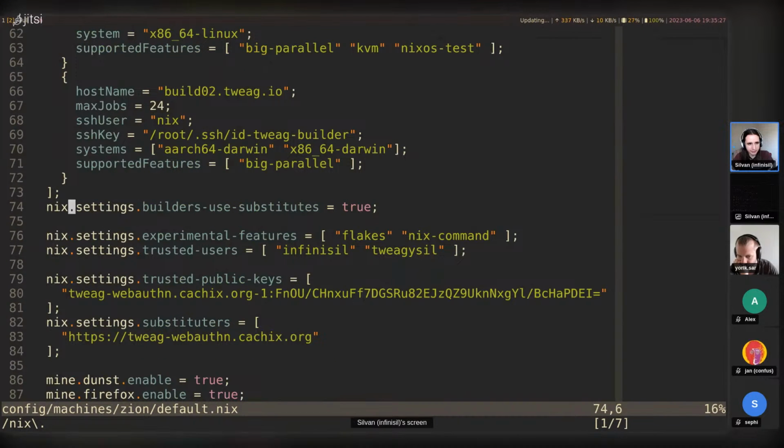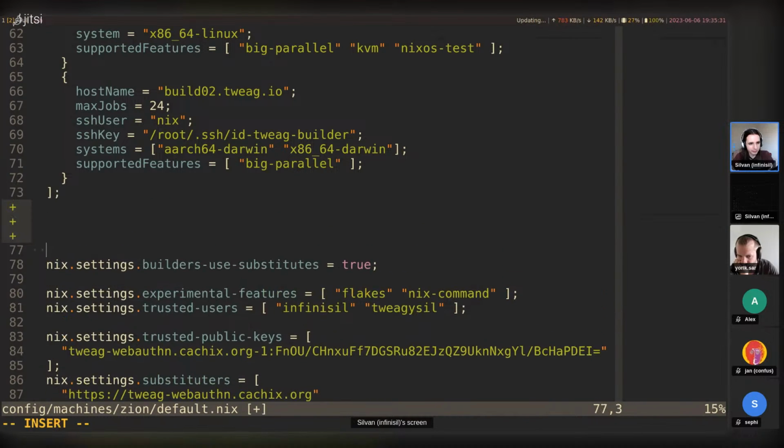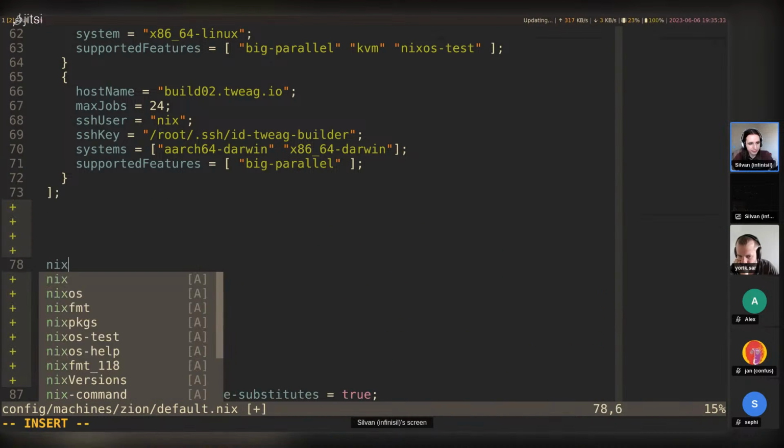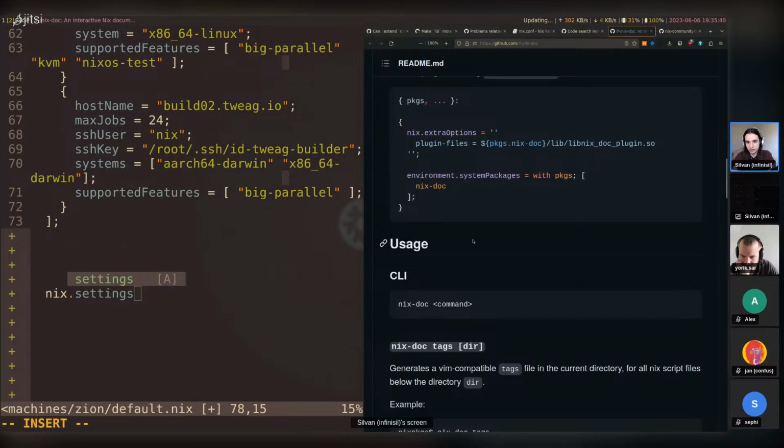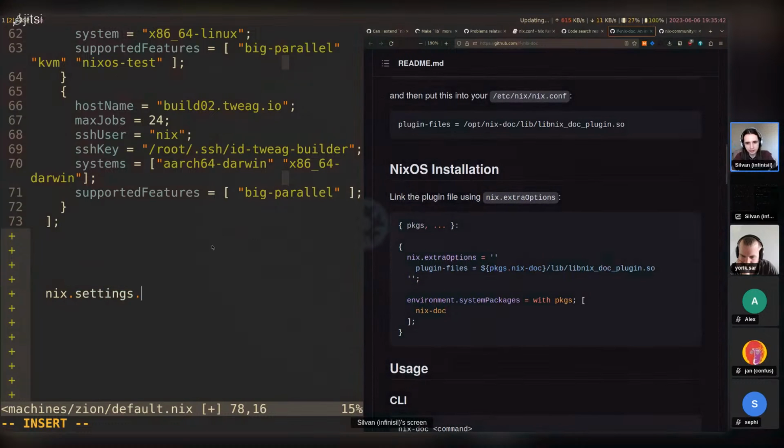Yes, actually down here we can see the kind of new way of setting things. So let me just clear a section here. So this is nix.settings, which is a kind of structured setting format for Nix and for a lot of NixOS modules. Using this, we can just do plugin files directly without having to wrap it as a string.